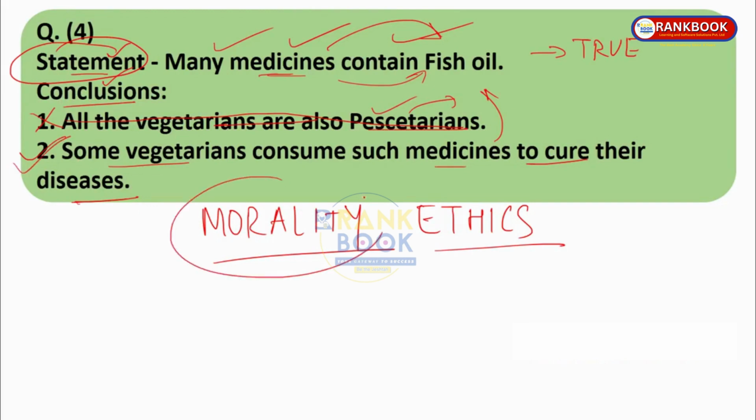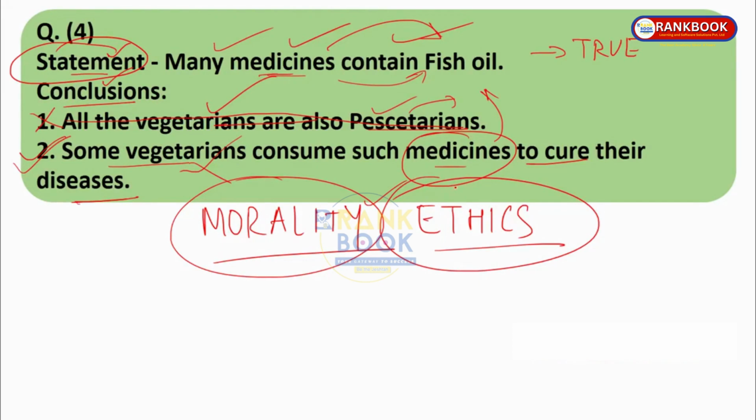So don't go by morality. By default, by morality, vegetarians should not consume any product related to fish and all that stuff, okay? But vegetarians might have a disease and they have to take medicine. So don't go by morality or ethics that vegetarians should not consume anything. It is not like that, okay? Vegetarians cannot take such medicine, that is wrong. So don't go by morality and ethics. This is a very important example. This is a very important tip because many students make mistakes over here only.